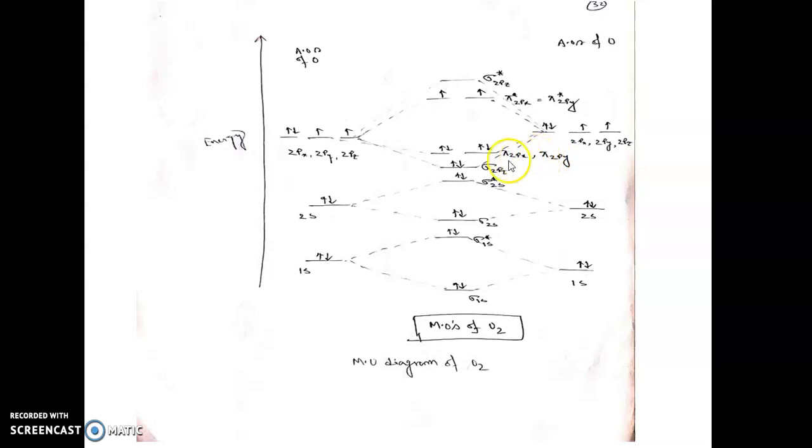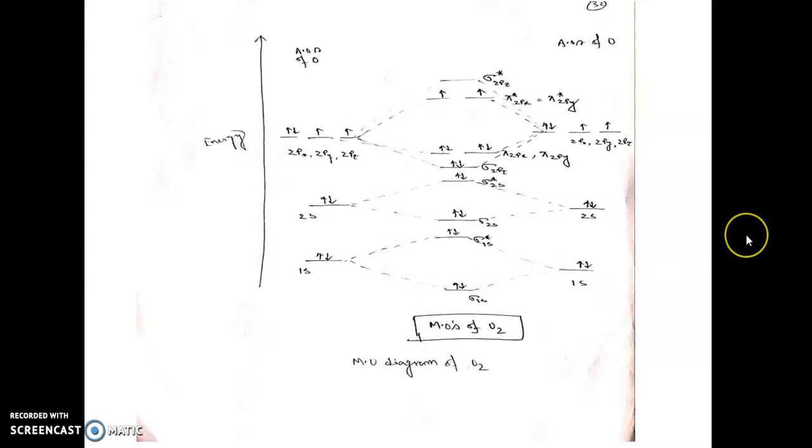After sigma 2pz, which MO will come? Pi 2px, pi 2py. Those I have connected with these. Then pi star 2px, pi star 2py I have connected with this. Sigma star 2pz I have connected with this, right? So you see all the electrons are not paired up. There are 2 unpaired electrons present in the pi star 2px and pi star 2py orbitals. That's why oxygen is paramagnetic in nature, and the bond order is equal to 2 for the oxygen molecule.